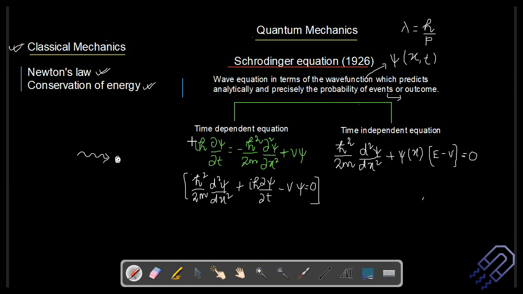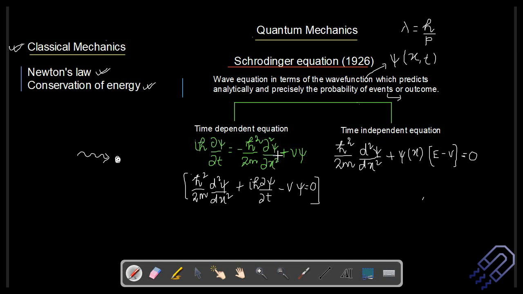So the time dependent equation, the expression is this, which we are going to derive, and this is the expression for the time independent equation. I'd suggest you remember just one of them, and the other one you can easily remember. Let's try to understand it here. We have the time dependent equation as i h cross del psi by del t is equal to minus h cross square by 2m into del square psi by del x square plus V into psi, where psi is the wave function, h is Planck's constant, i is iota, t is the time, m is the mass, and V is the potential. It's a function of position and time, so x will represent the position.